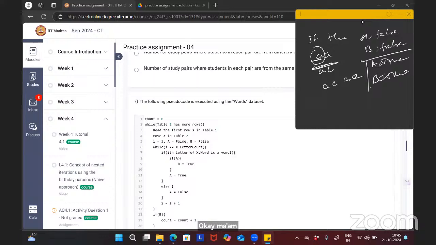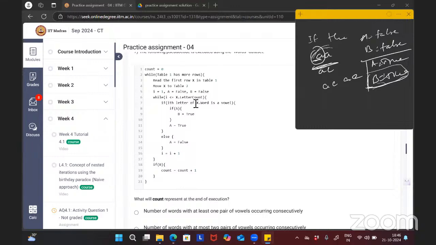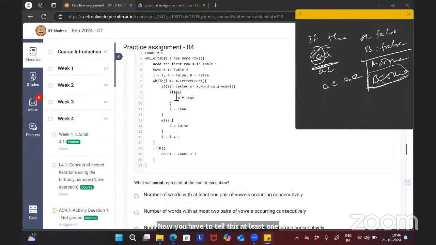Okay, now you understood, no? If two vowels are coming consecutively, then only b will be made true. If the value of b is true, then only count will be incremented. So count will count the number of words with consecutive vowels. But whether it is at least one pair or at most two pairs or at least two pairs, now you have to tell this. How do we tell this?